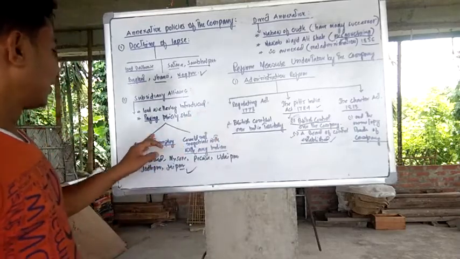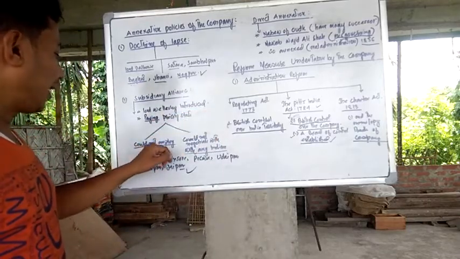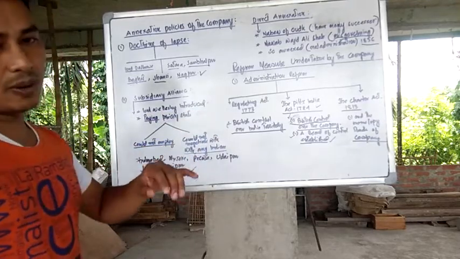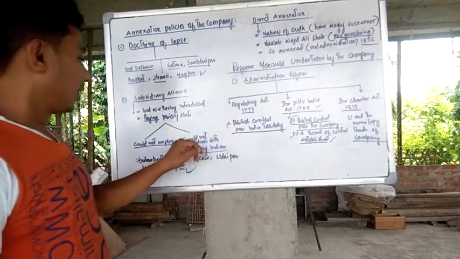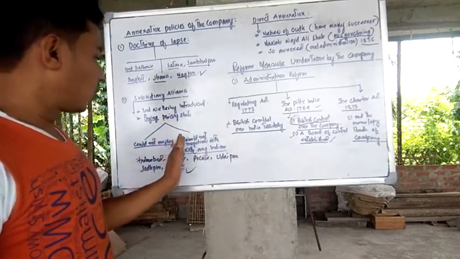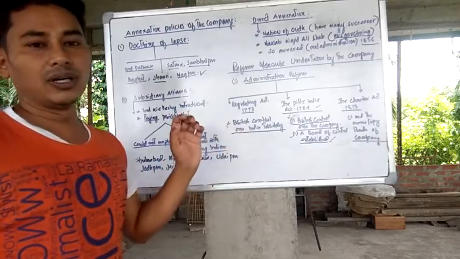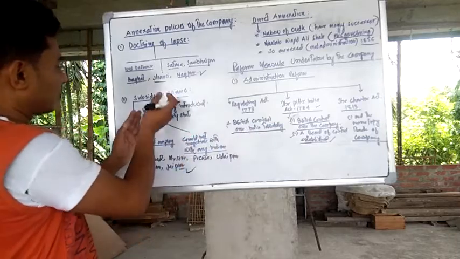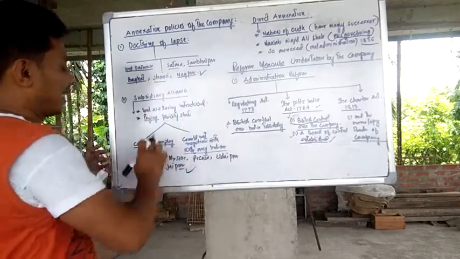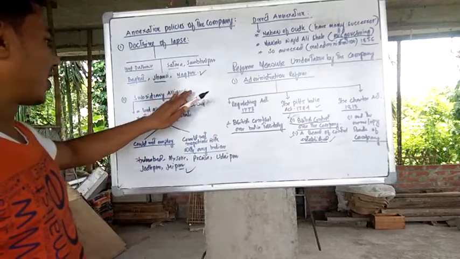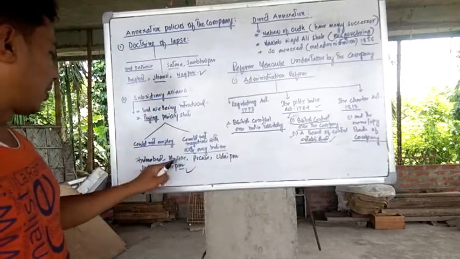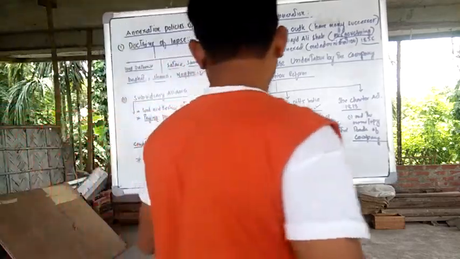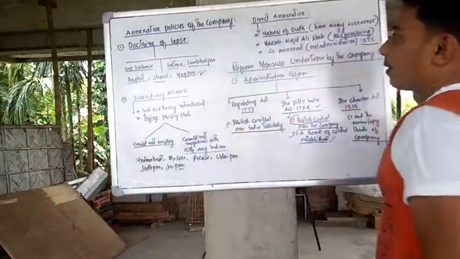Also, the Indian ruler could not employ any Europeans without the consent of the British. And the Indian ruler could not negotiate with any other Indian ruler without the permission of the Governor General. So these were the terms under the subsidiary alliance. Through it, some Indian states like Hyderabad, Mysore, Peshwa, Udaipur, Jodhpur, and Jaipur came under the direct control of the East India Company.